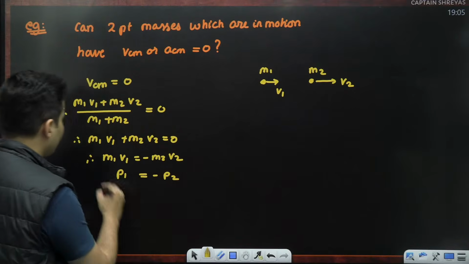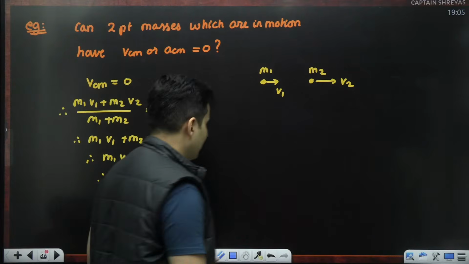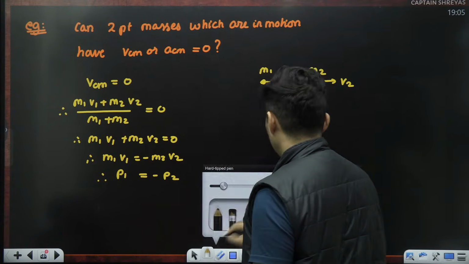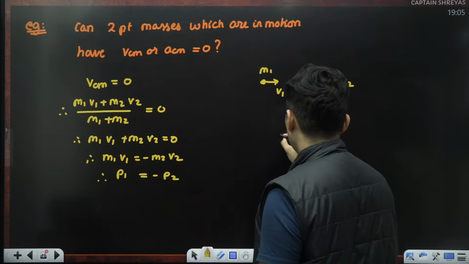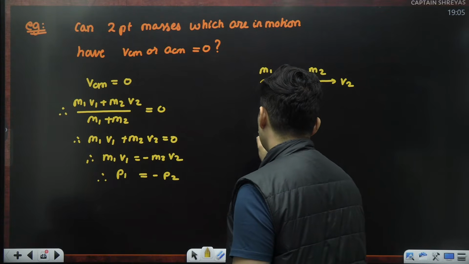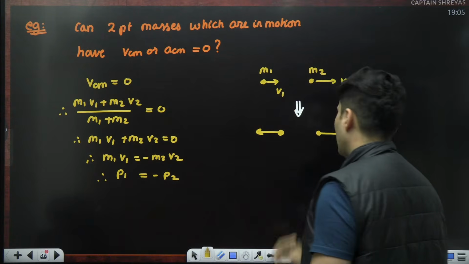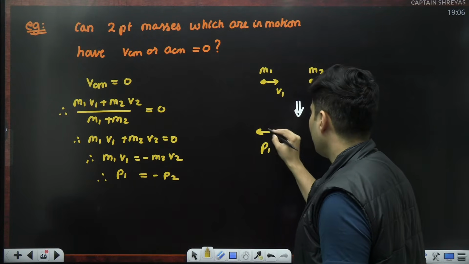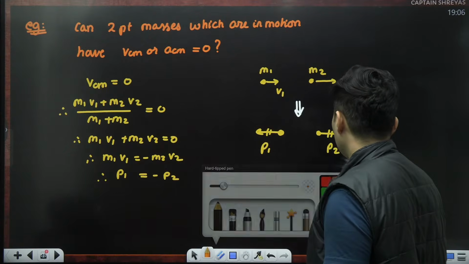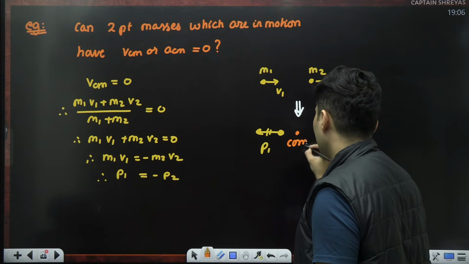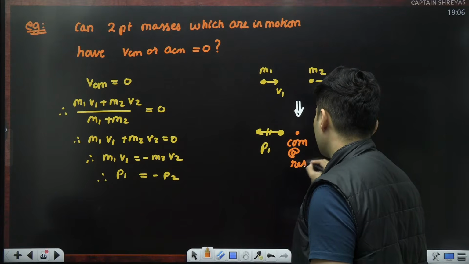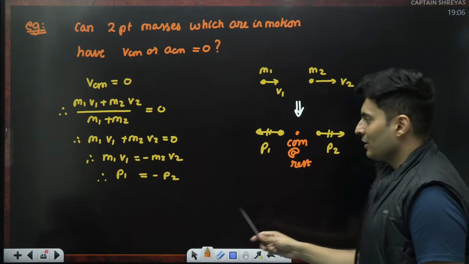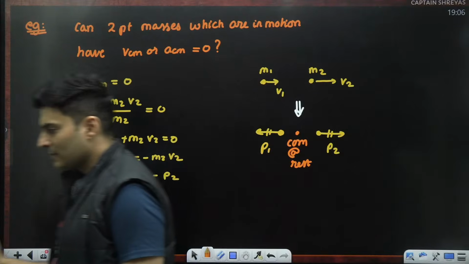Only then is it possible for the velocity of the center of mass to be 0, which means one particle should be moving opposite in direction, but their momentum should be equal. P1 and P2 should be basically equal. Then you will see that the center of mass is going to be at rest. Definitely, then the center of mass can be at rest. So then it happens. Make sense?